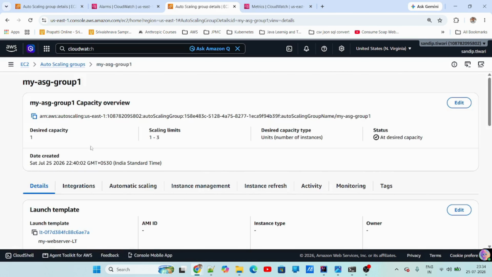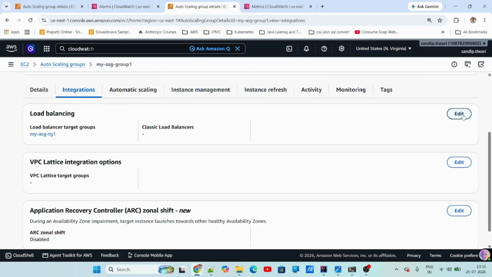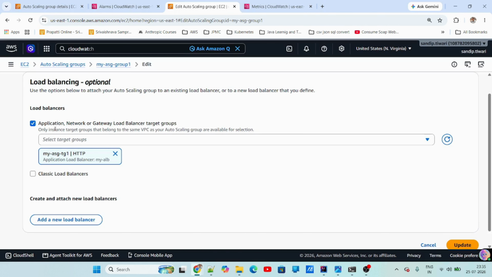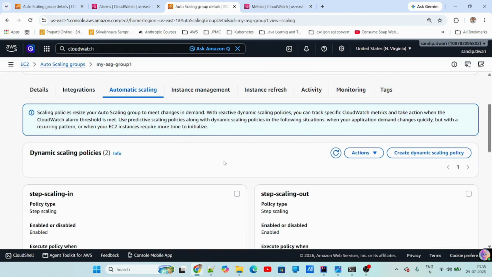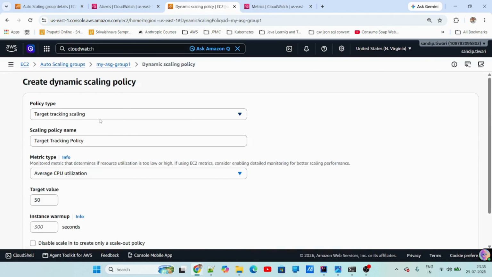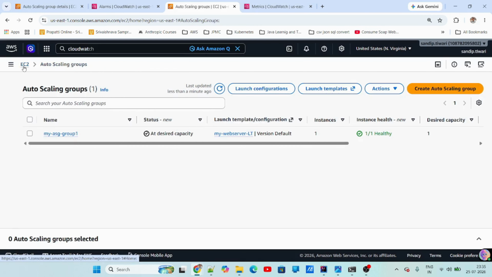And once you create the auto scaling group, here even if you have not integrated while creating, you can change it here. So in the integrations, you can see load balancing. You just go to this integration part. So here you can choose the application load balancer and you can select the target group. Okay, you have to select the target group, not the load balancer. Just keep that in mind. And once you do that, you can go to automatic scaling. Here you can create a dynamic scaling policy. You have 3 types of dynamic scaling policy, which I already showed: target, step, and simple. And that is how you set the auto scaling.